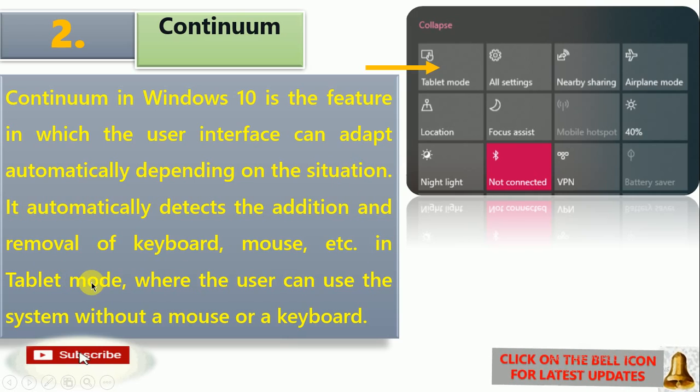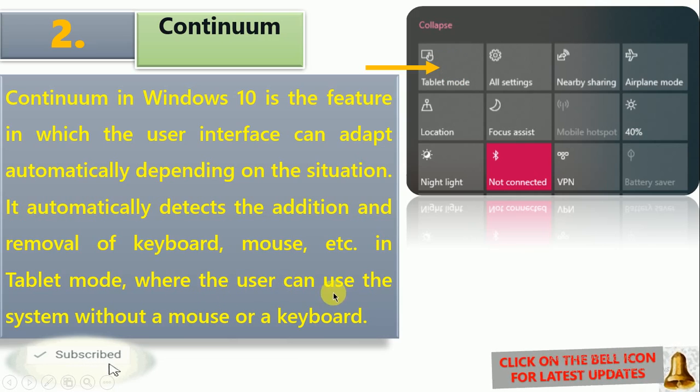In tablet mode. So when will it happen? When we switch on the tablet mode. For a demo, this is the Action Center, where you will get this tablet mode option. From here, if you click, you get the tablet mode activated, where the user can use the system without a mouse or a keyboard.